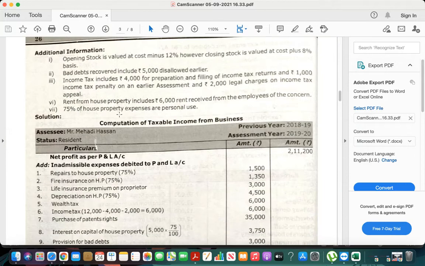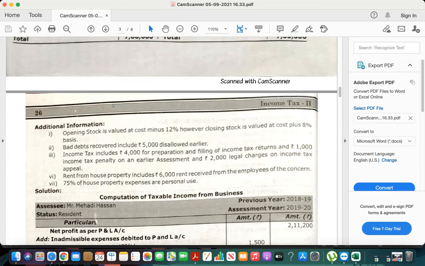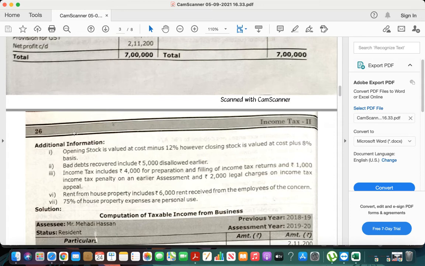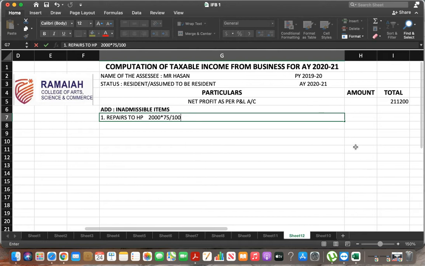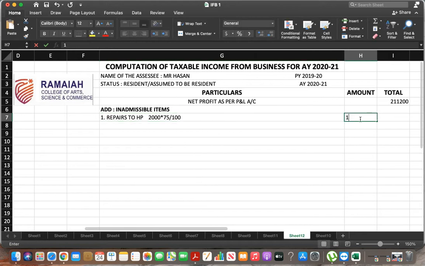So the remaining 25% will be of business, and we have to take into consideration only the 75%. So 2000 into 75 divided by 100 is 1500.